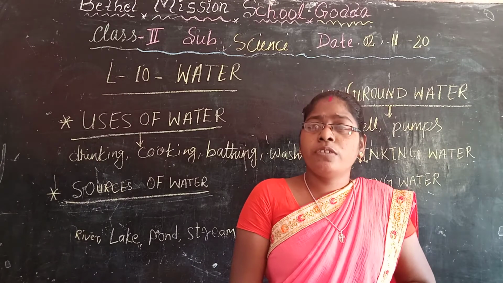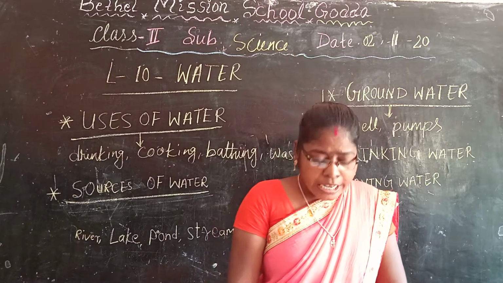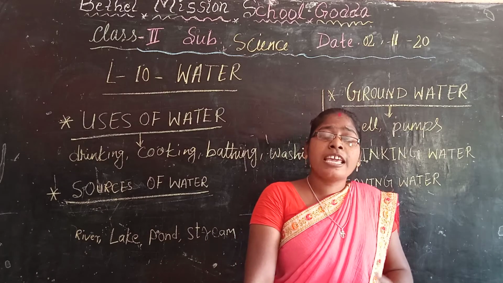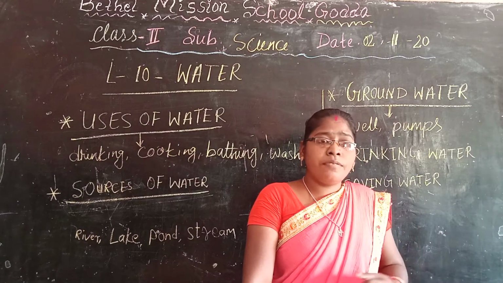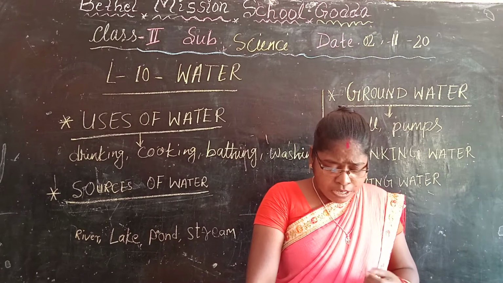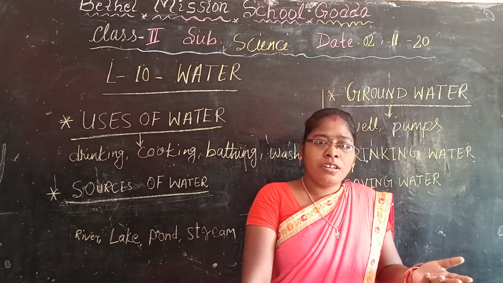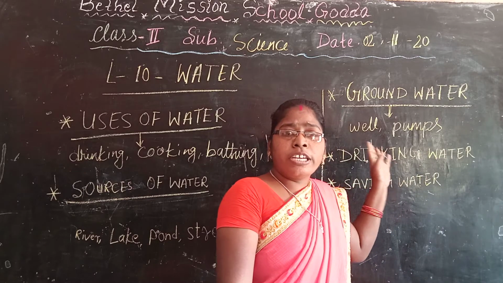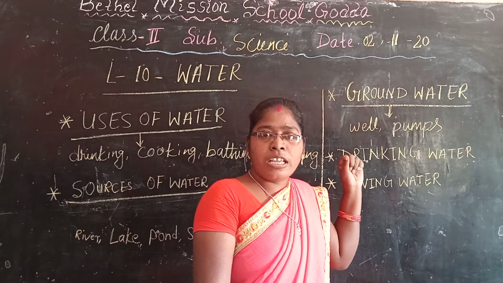No, it is not good for drinking because rainwater collects germs and dust from the air. As I already told you, pond water is not good for drinking. River water we cannot drink.